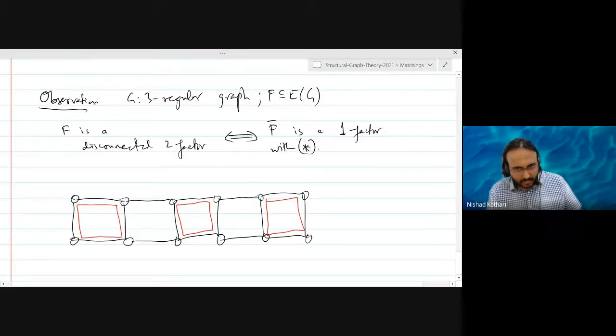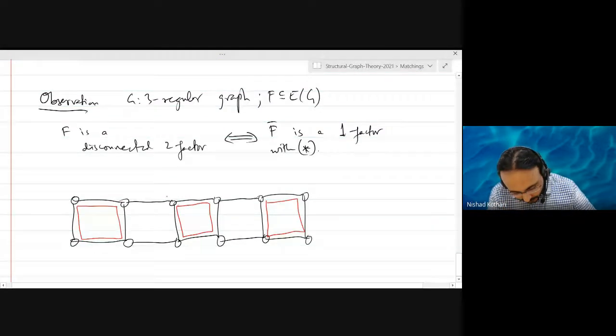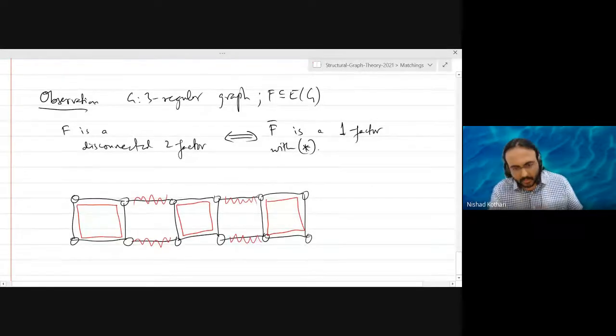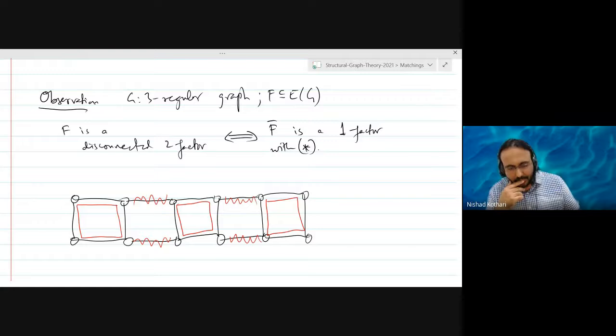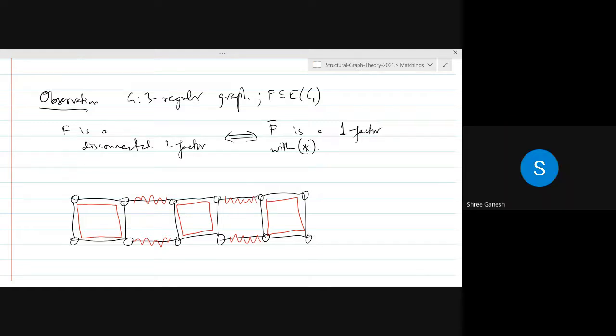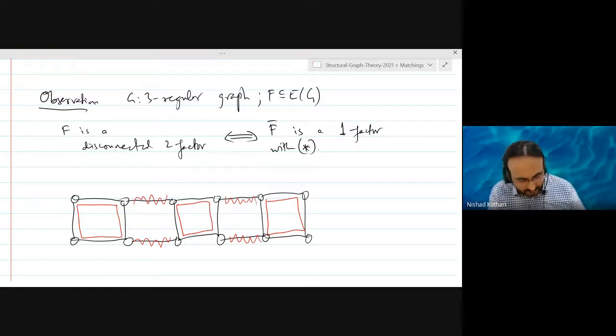So here this is not a bond, right? These four edges do not comprise a bond. Do you see why? Yeah, because one side is disconnected. Right. So it may not be a bond, but it should contain a bond, a cut type. But this graph is not three regular, because two vertices have degree 2.